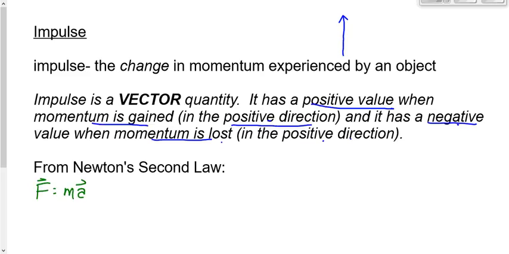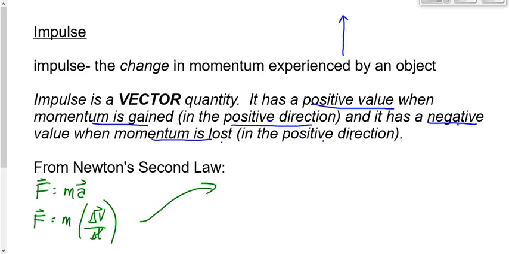So I'm going to write that down. That's a mathematical statement of Newton's second law, but that's what we want to look at today. F is equal to m times a. Now, what I want to do is replace a with delta v over delta t. Can I do that? Is that okay? It's legal, right? All I've done is replaced the variable a with an equation that describes exactly the same thing.